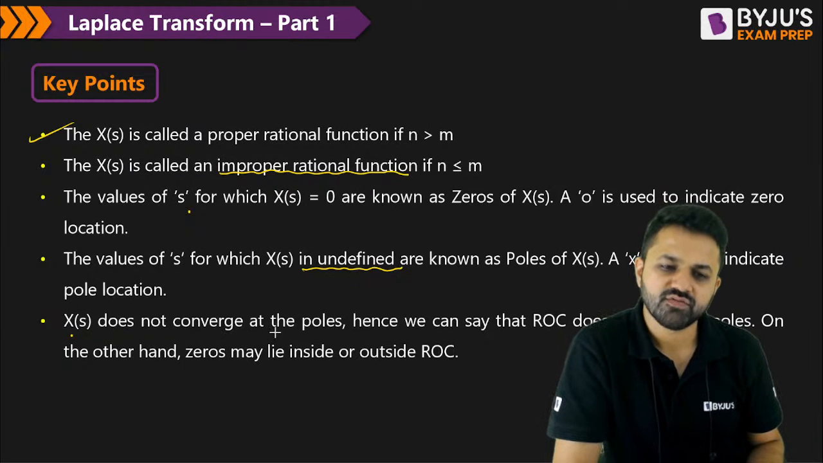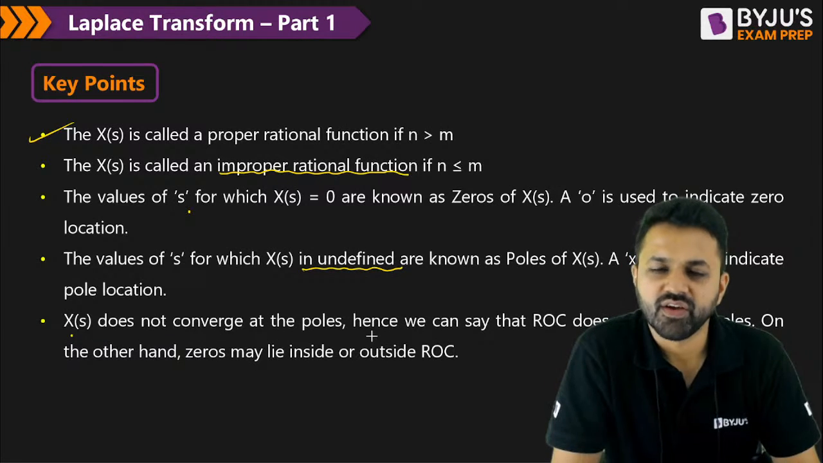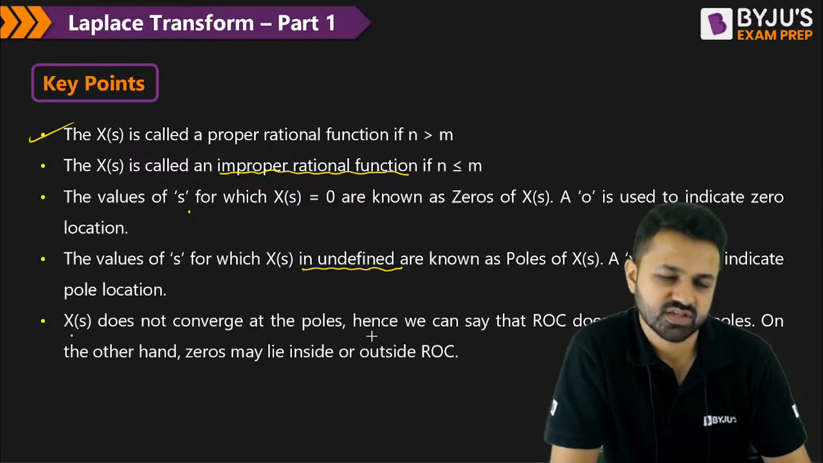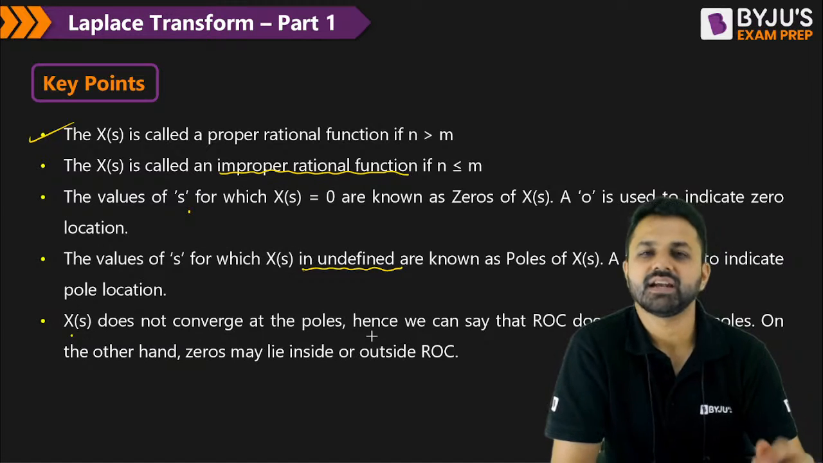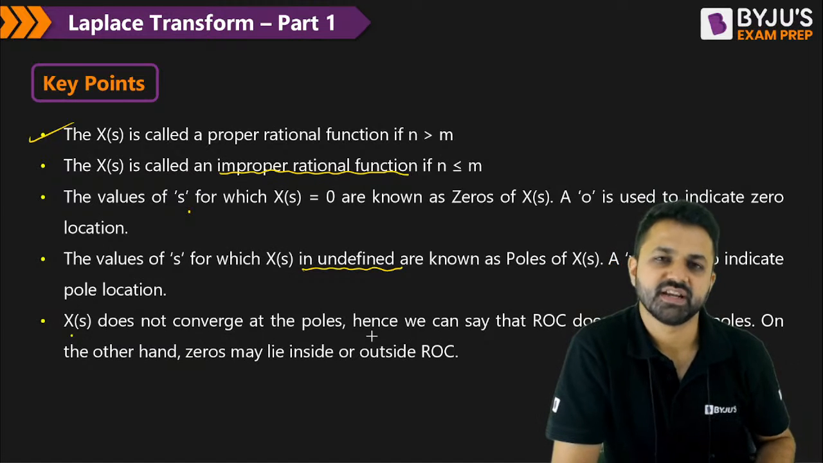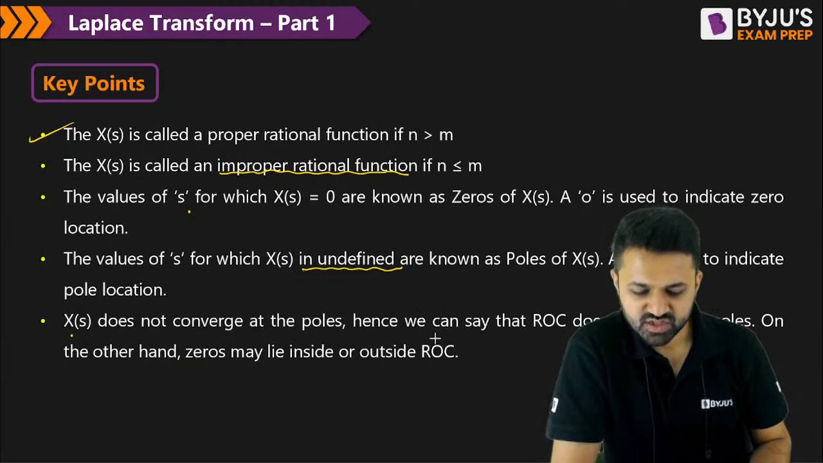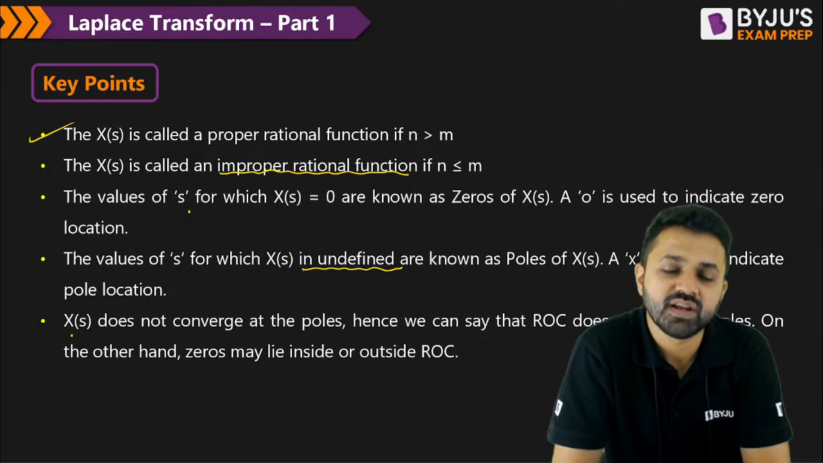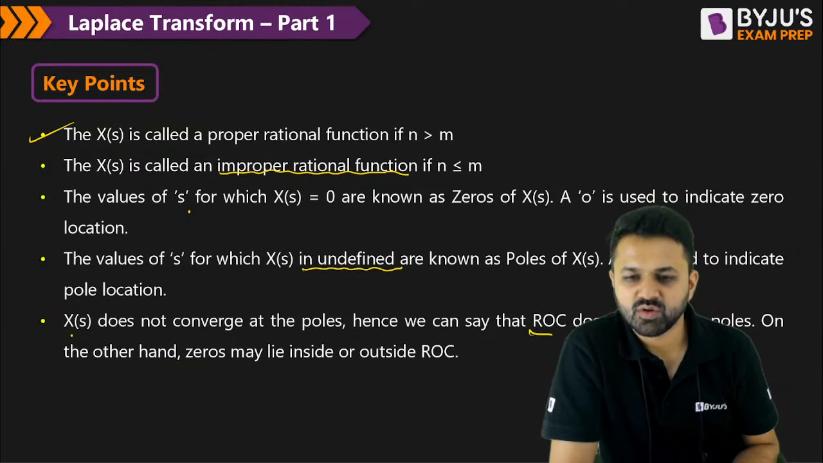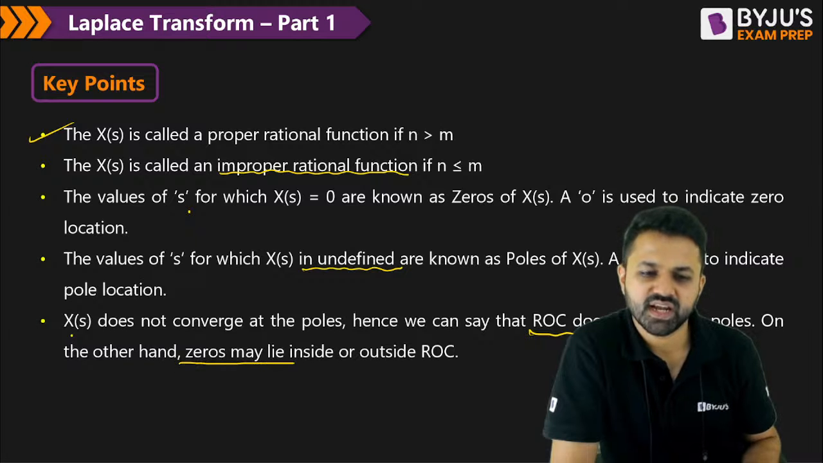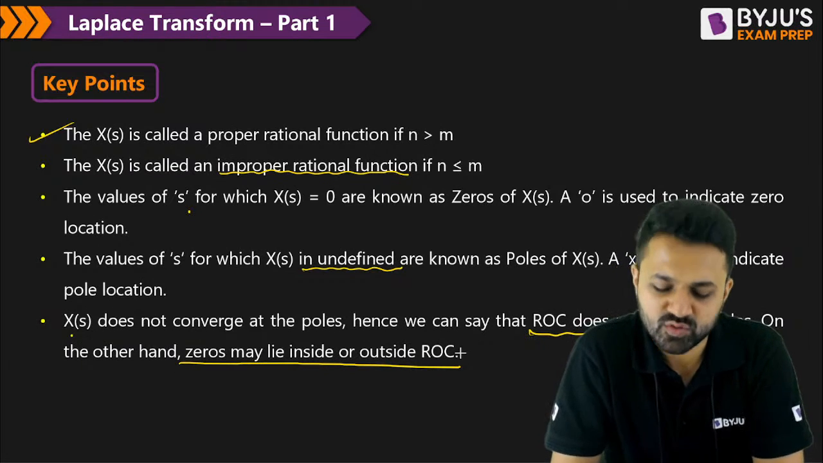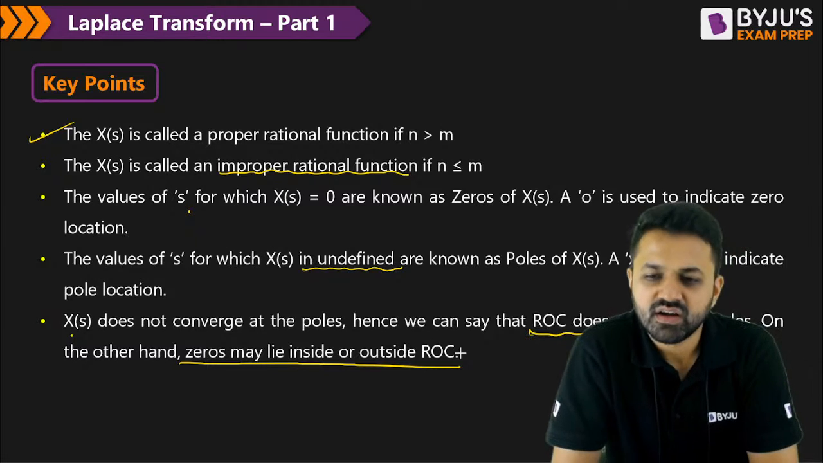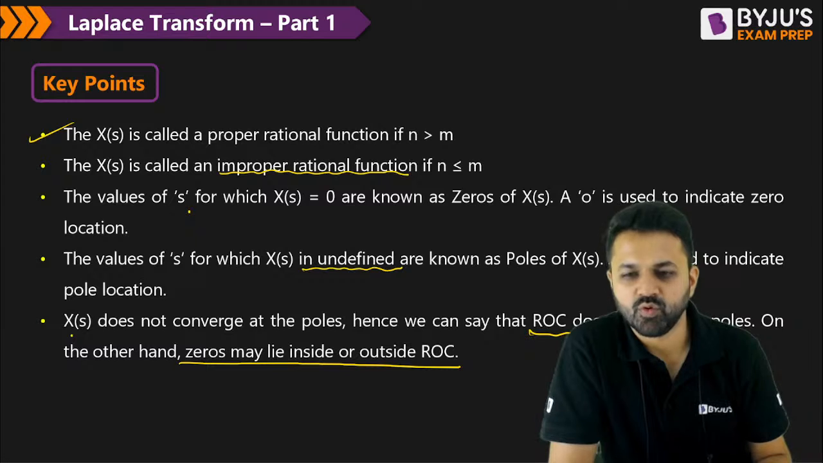X of s does not converge at the pole, because when you put the value of s for which it becomes infinity, that will definitely not converge. Convergence means that the value should not be infinite. It should always have some finite value in the region. So the pole will never lie in the ROC; the ROC does not contain the pole. On the other hand, a zero may lie inside the ROC or outside the ROC, but the ROC will never contain the pole.